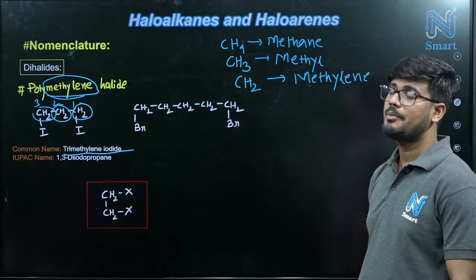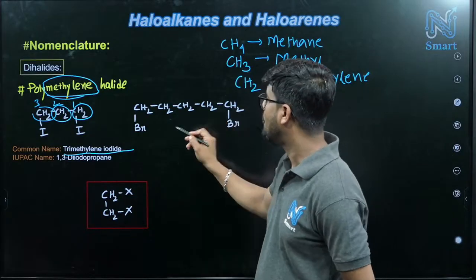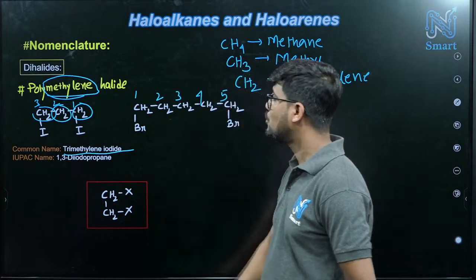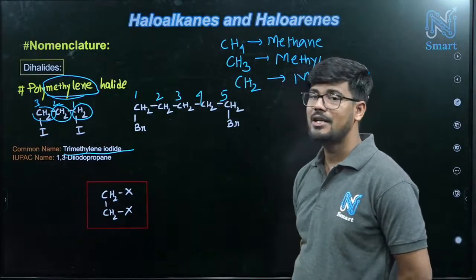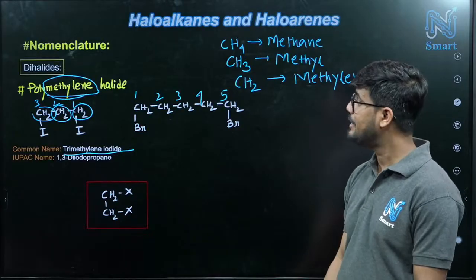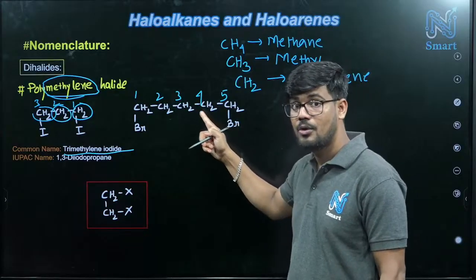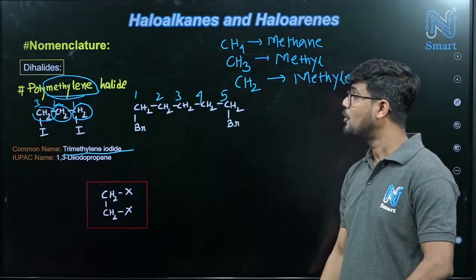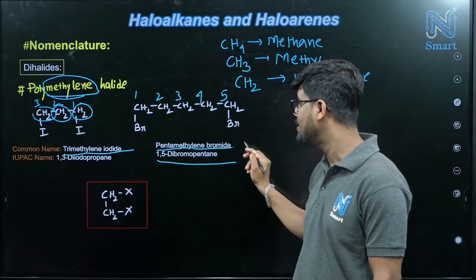Now in this case, how will we write the IUPAC name and common name? Total how many carbons do we have? 1, 2, 3, 4, 5. Total 5, so pentamethylene, right? Pentamethylene bromide, that is the common name. And its IUPAC name is 1,5-dibromopentane, 5 carbon. So 1,5-dibromopentane is pentamethylene bromide.